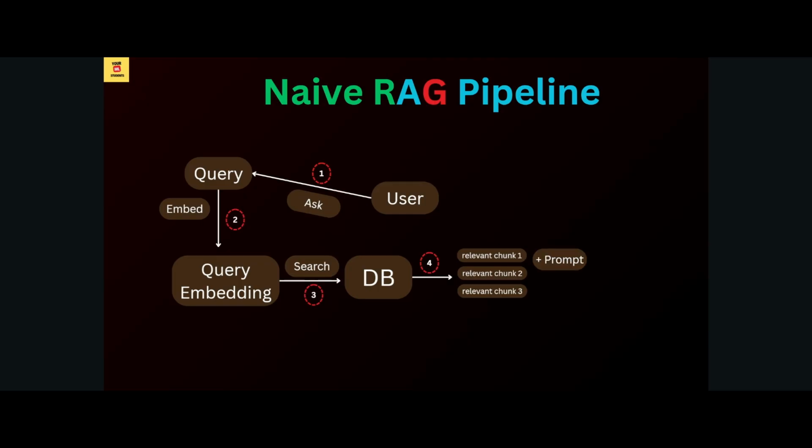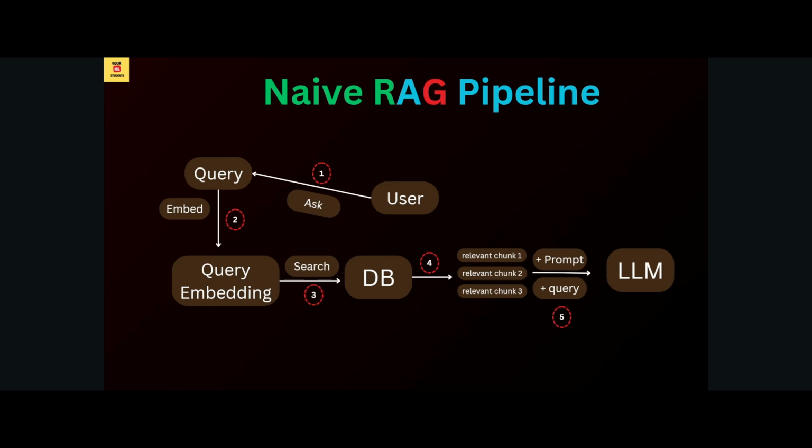So now what is happening next? We are providing the prompt, the query and these relevant chunks to the LLM. So right now the LLM has 3 kinds of information. One is the prompt, another is the query, and another is those relevant chunks. So what is happening here? Prompt means I am telling my LLM how to behave while answering the question.